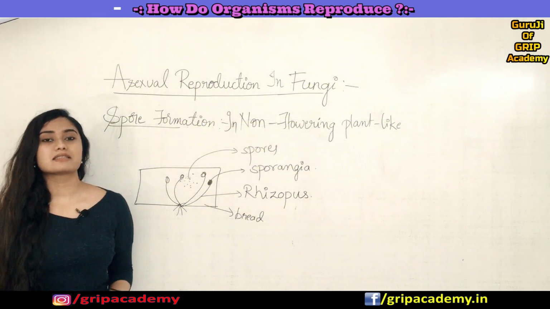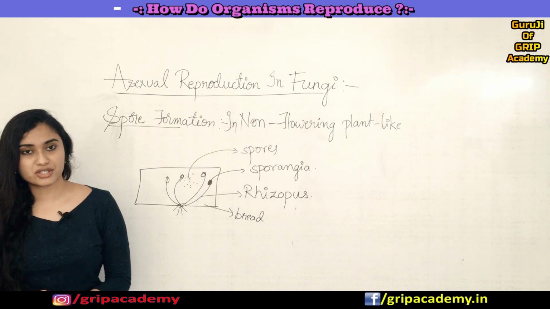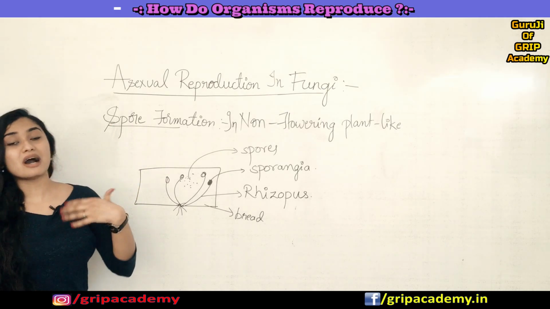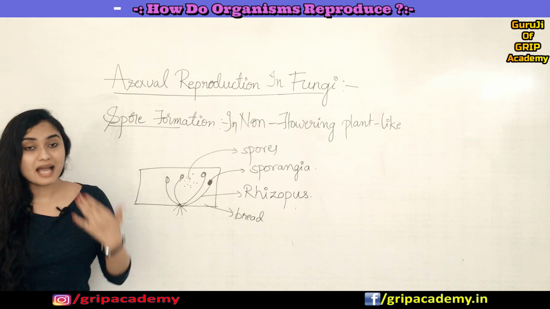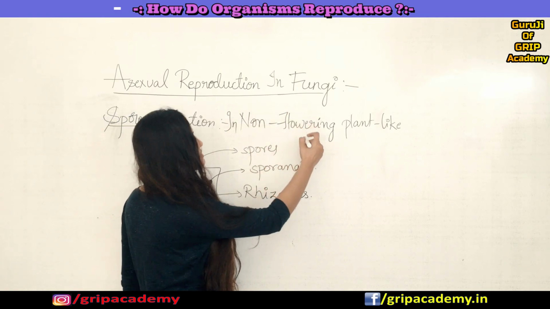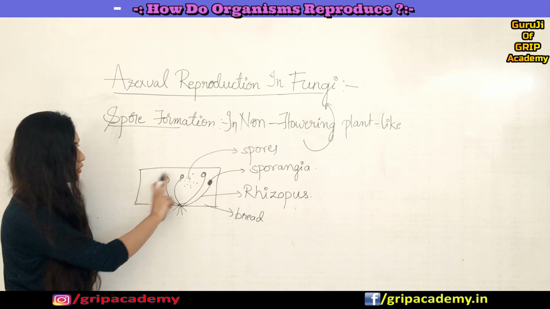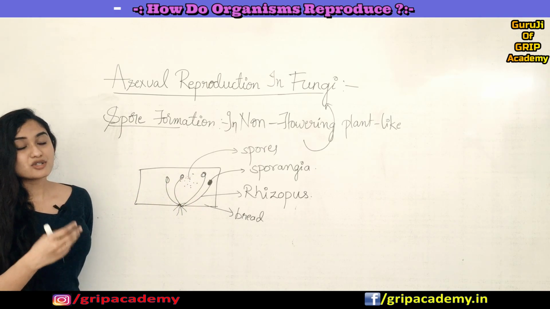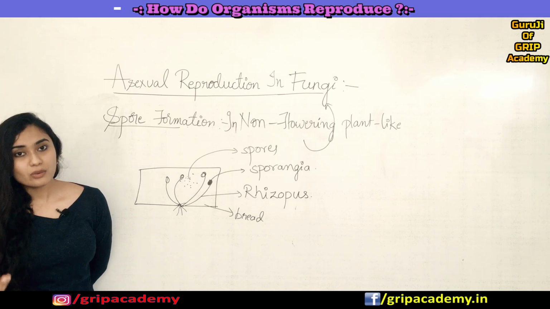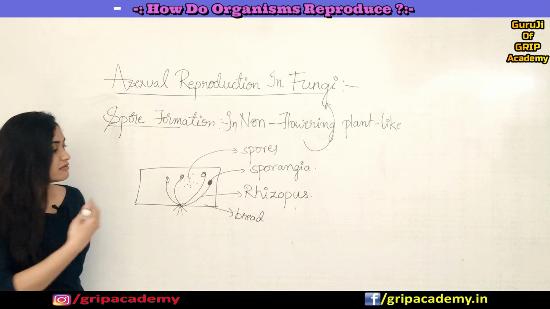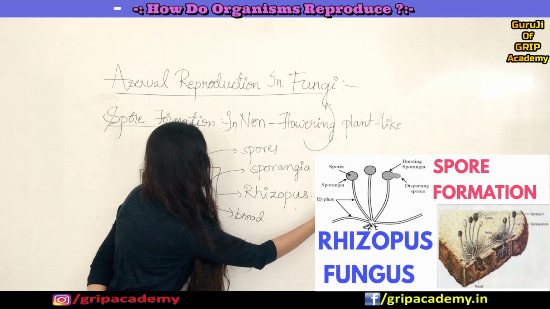Okay, so now let us discuss another type of asexual reproduction, which is spore formation. How can you define spore formation? You can define it as a mode of asexual reproduction which happens in non-flowering plants like fungi. Here the parent body produces tiny spores, which in turn develop into a new individual upon getting a favorable condition. For example, you can take Rhizopus.